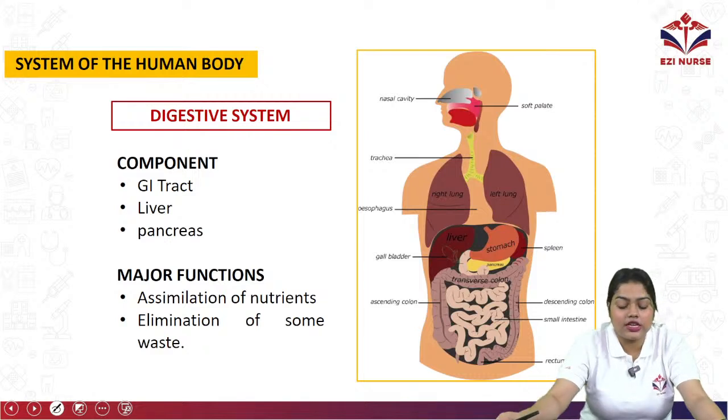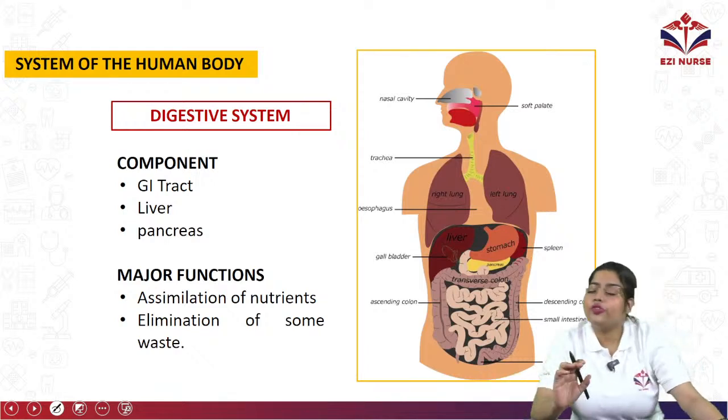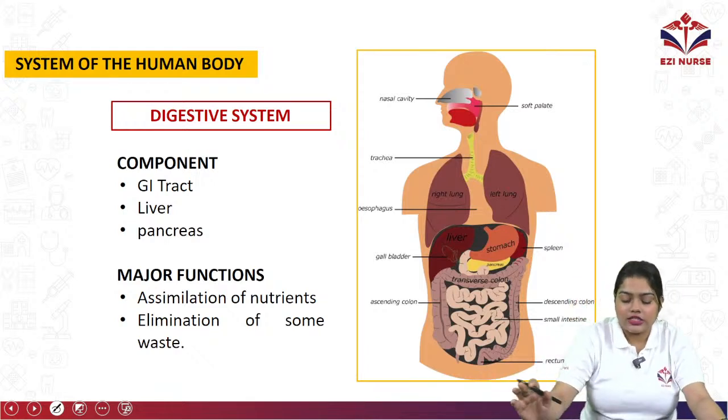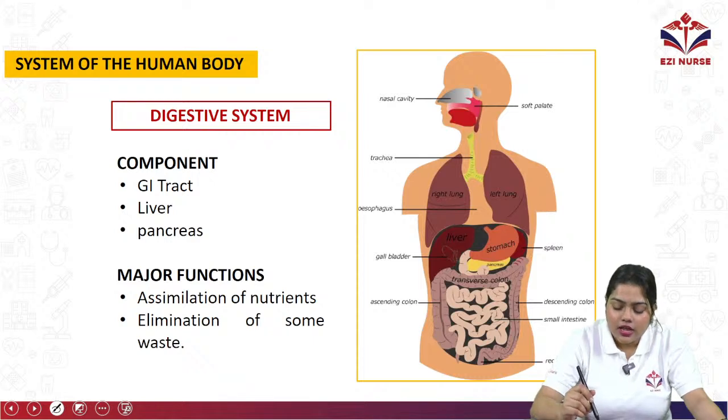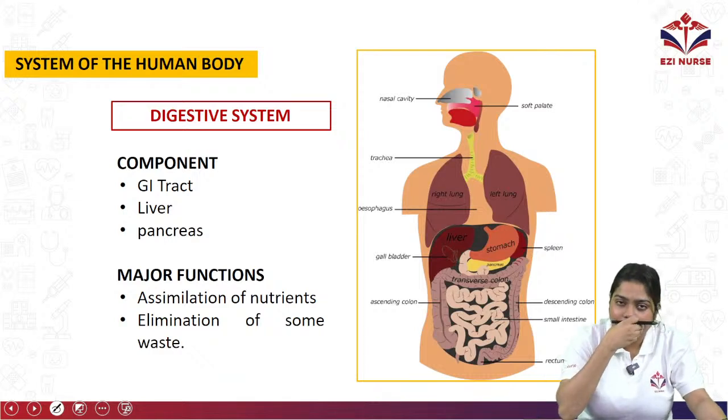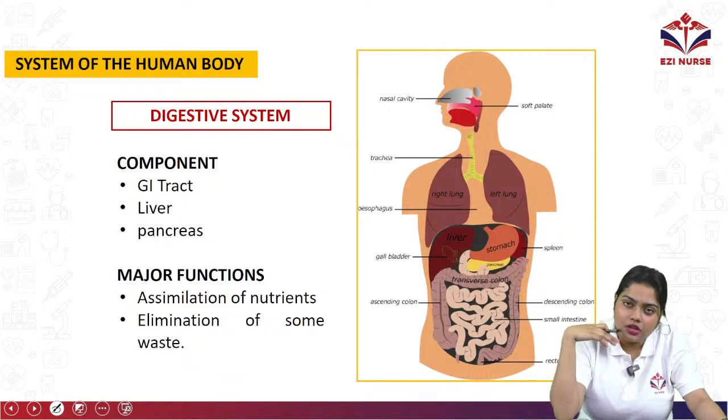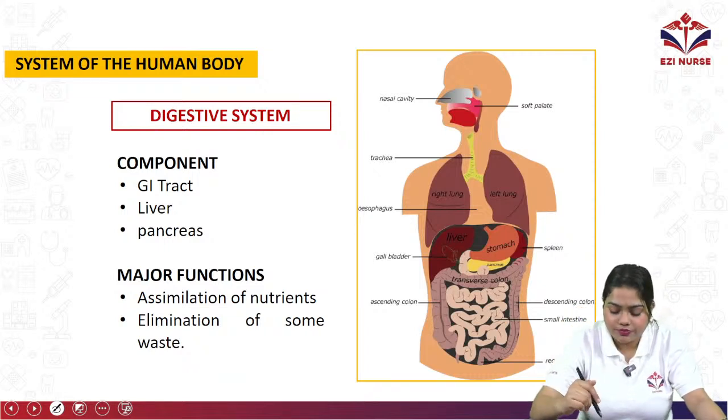Next, move on to the digestive system. Now digestive system includes GI tract, liver and pancreas. So we will start with the upper digestive tract, that includes mouth, okay, cavity, okay, then we have tongue, esophagus, okay, esophagus will travel down from here.